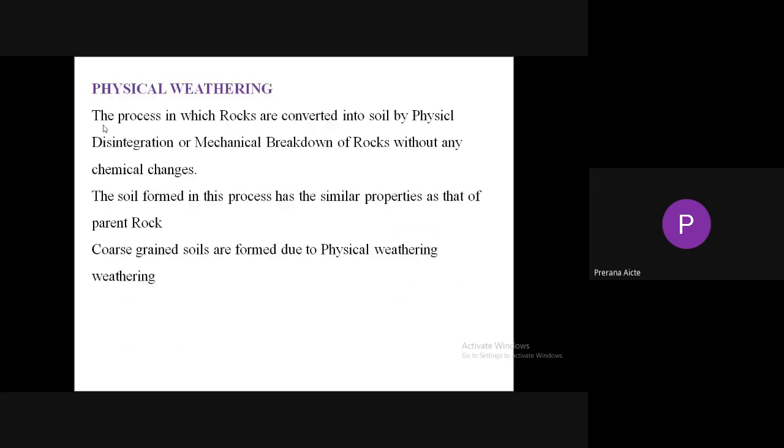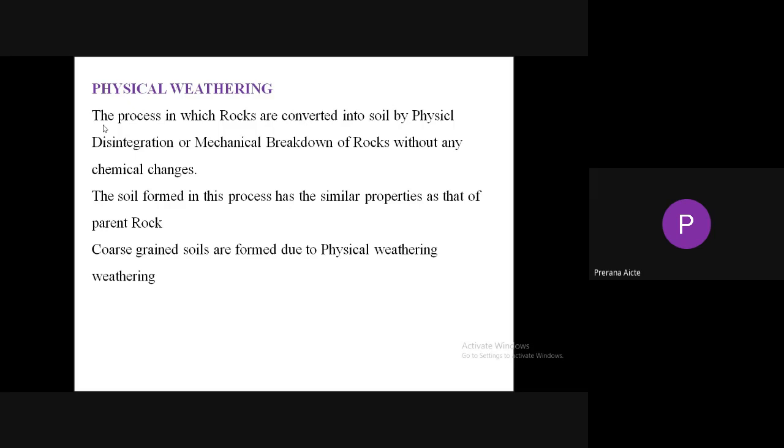So physical weathering is the process in which rocks are converted to small pieces by physical disintegration or mechanical breakdown of rocks without any chemical changes. The soil formed in this process has similar properties to the parent rock. So coarse grains are formed due to physical weathering. You need to remember that.